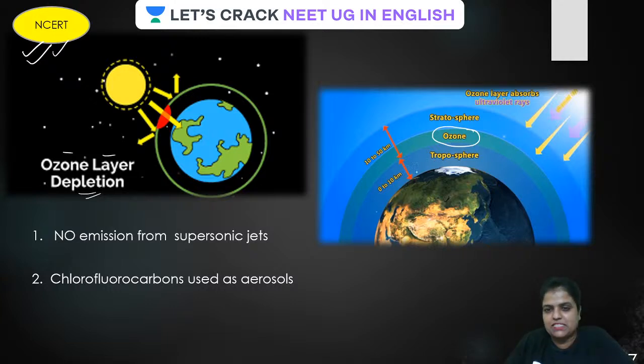It is present just 10 km from the surface of the earth, isn't it? Just here at the stratosphere you can see, top of the troposphere. Okay, this is the ozone layer, guys, and it absorbs all the harmful ultraviolet rays coming from the sun.